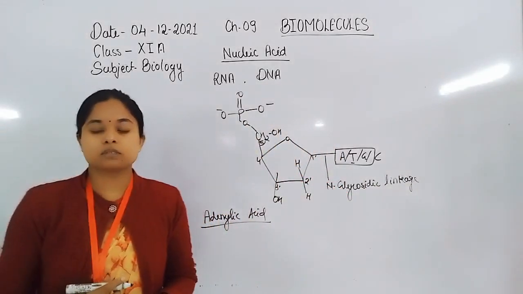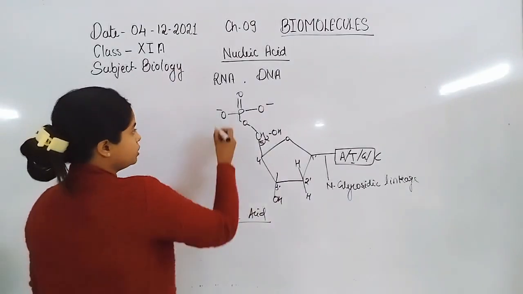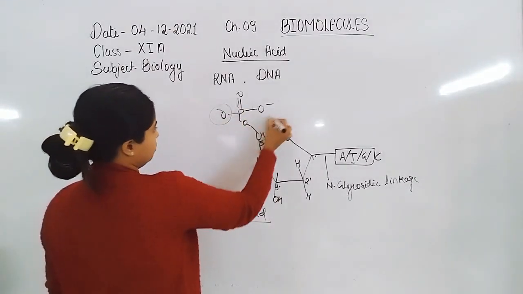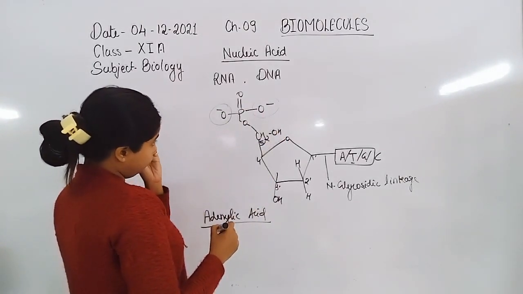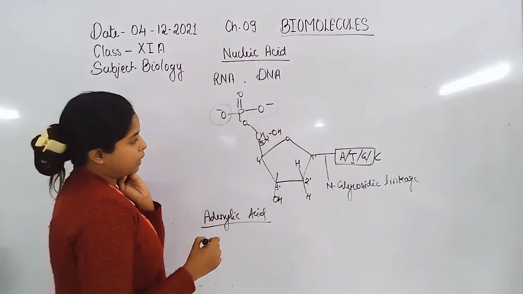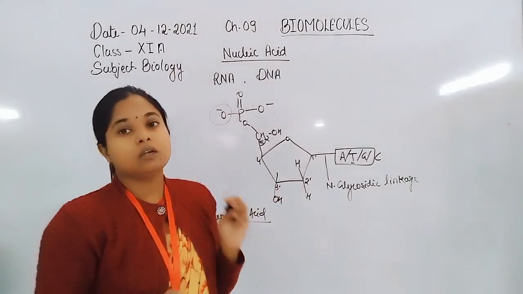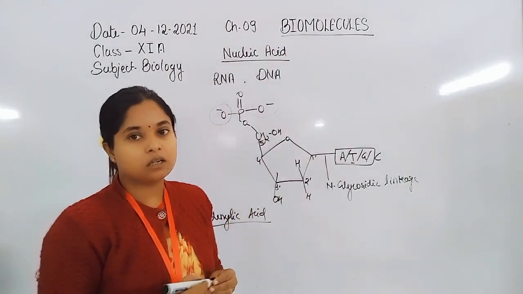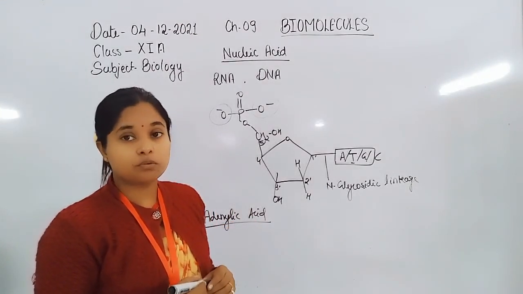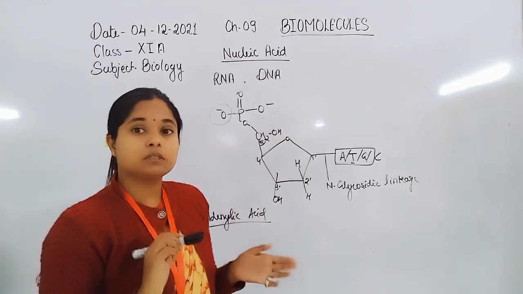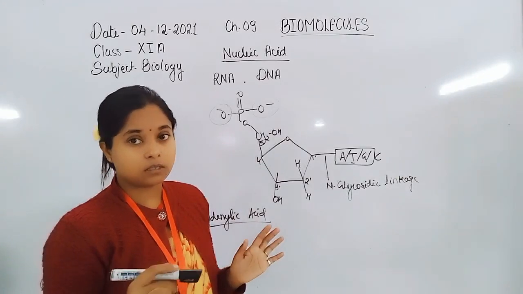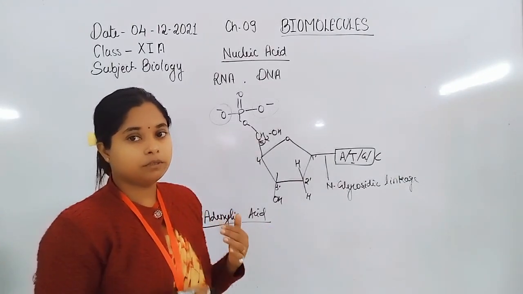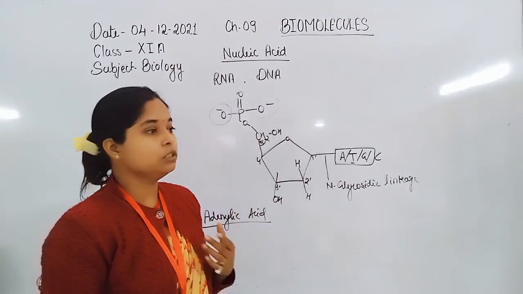Two negative charges are present on the phosphate group because this is part of DNA. As we know, in the DNA, a phosphate group with two negative charges is present. That makes DNA negatively charged. That's why it coils with the histone protein and forms the nucleosome.